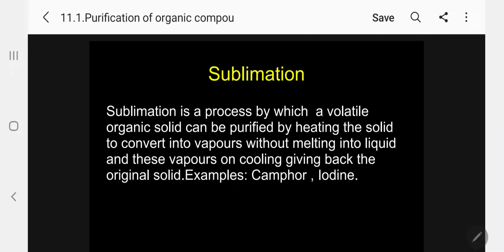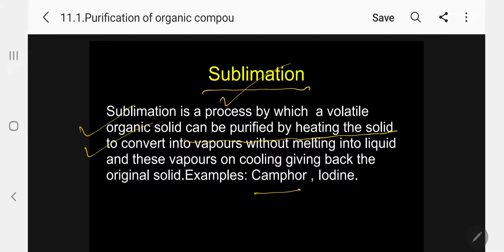Sublimation. This is our most important special case. What is sublimation? We can apply it for a special type of organic compound. Sublimation is a process by which a volatile organic solid can be purified by heating the solid to convert into vapors without melting into liquid, and these vapors on cooling give back the original solid.